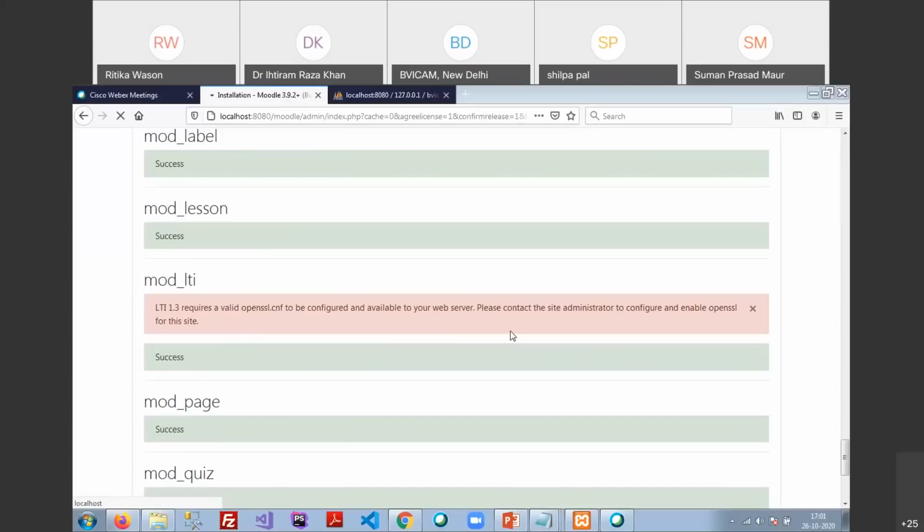Until we have installed the SSL certificate, it will always show an error, because this is required for the OpenSSL CNF. That is a very technical part, and it will be useful once you are going to install your Moodle on the cloud or make it a public version.